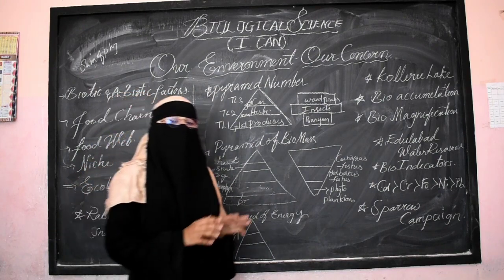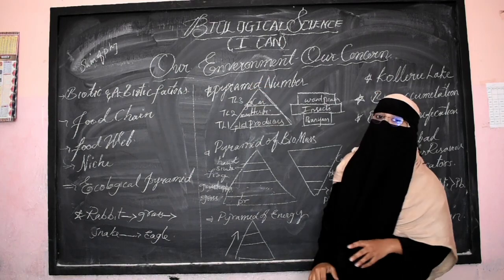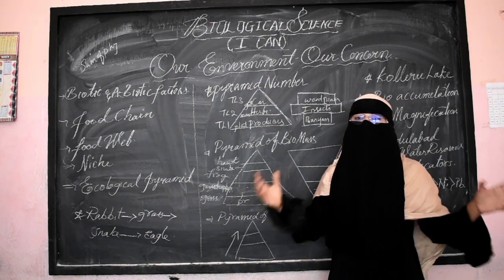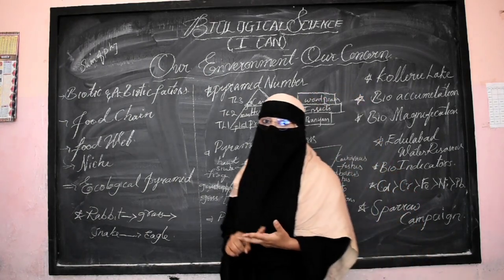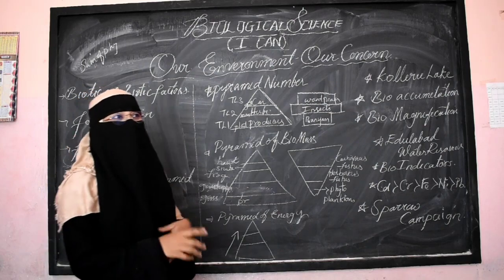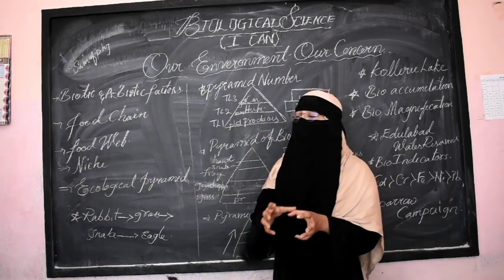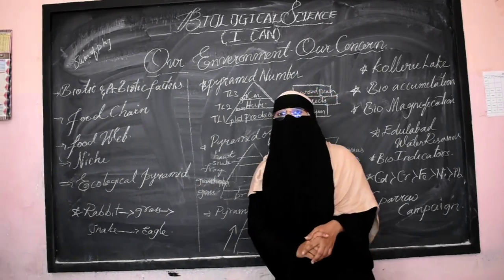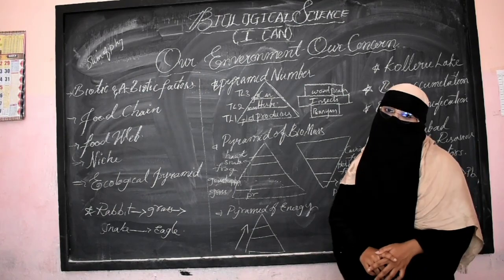Biological factors are nothing but the biotic factors, the part of an environment that includes all living forms, either microbes, fungi, algae, human beings, plants, and many other living beings, animals, terrestrial or aquatic. Now the next thing is the physical factors, or abiotic factors, within an environment.